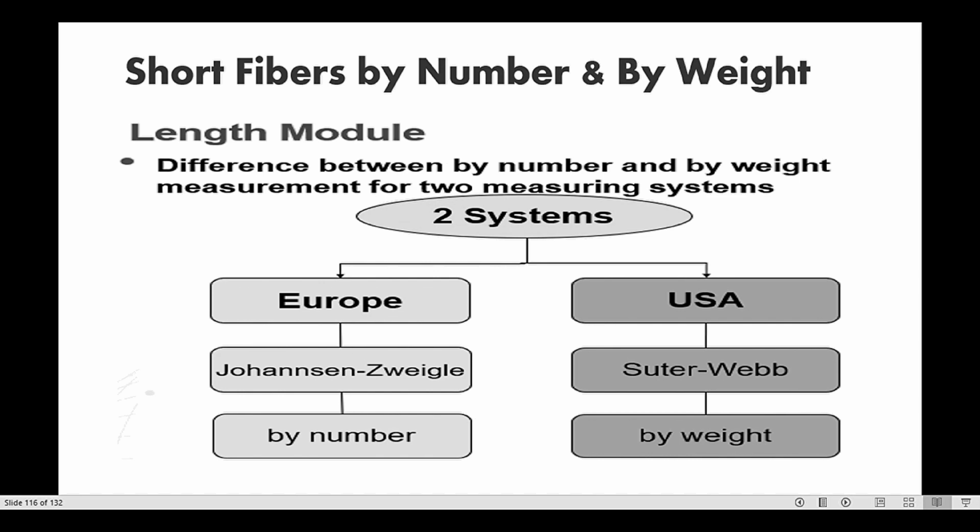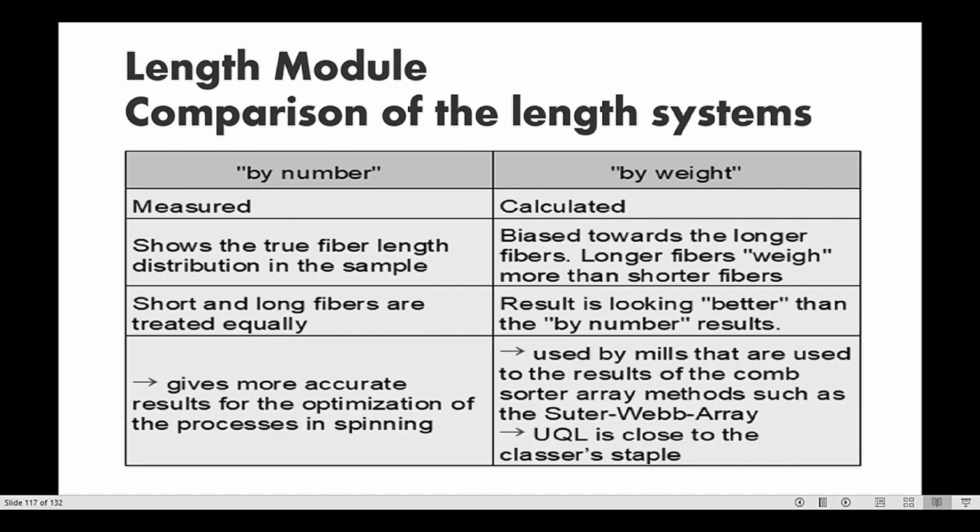Different systems are used by different countries or by different industries. There are 2 systems: in Europe, Zweigle, by the Zweigle instrument, it is by number; and in the US, Suter-Webb sorter, by weight is used. Now the comparison of length systems for understanding: first is by number method and second is by weight. In by number, it is measured. In the case of by weight, it is calculated.